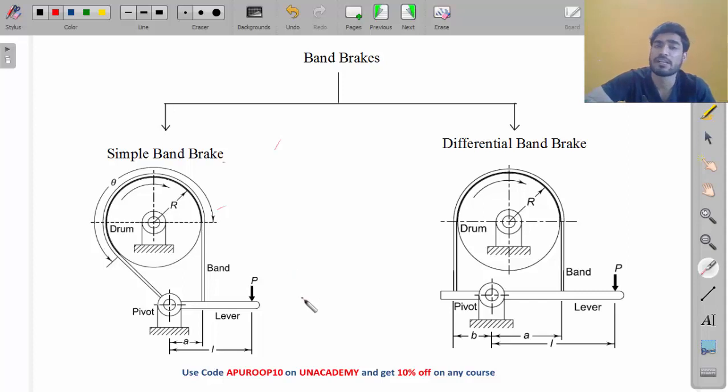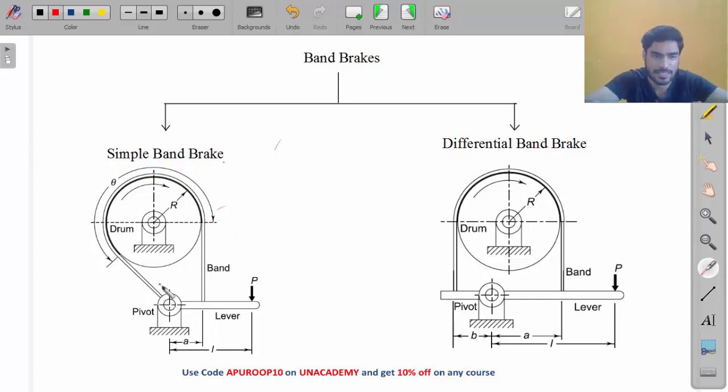Now what will be the difference in the design process, my friend? When we calculate the value of P, ultimately what do we calculate? Braking force, right? How much force do you need to apply? This force P. So when you calculate the force P, you will get a different equation in this case and a different equation in this case. Okay, that we will see later. What equation we will get, we will see in case of simple band brake and in case of differential band brake.